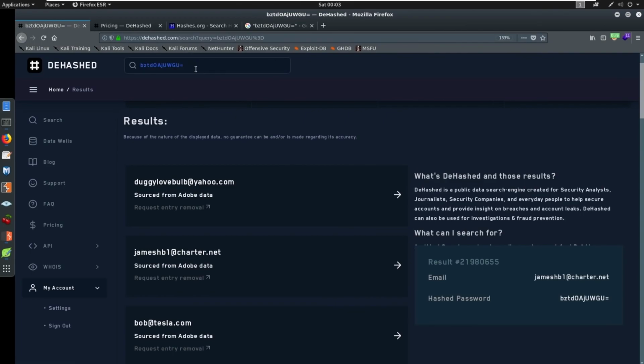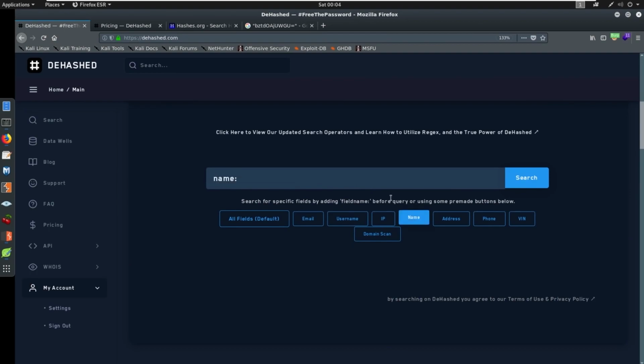So if you have a company, you can just go at companyname.com or .net or whatever it is, search in here, see how they show up. If you have a person, maybe a personal email account, if you know their email account, you come in here and say bob@gmail.com. Maybe you don't know what their email address is. Then maybe you come here to the main page and say, okay, I'm going to look for a name. I'm going to look for Bob Jones and search for that.